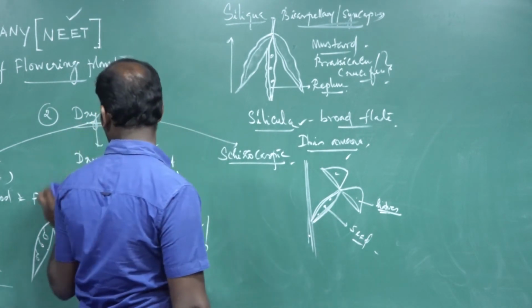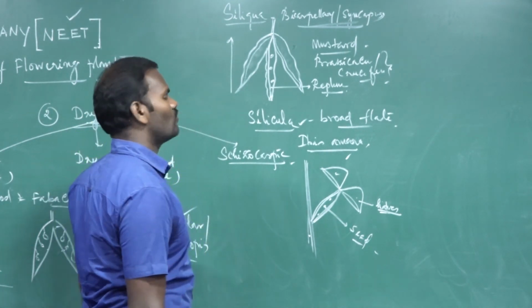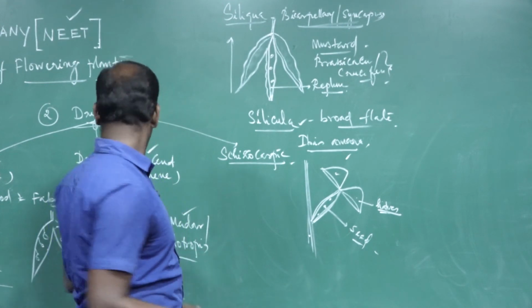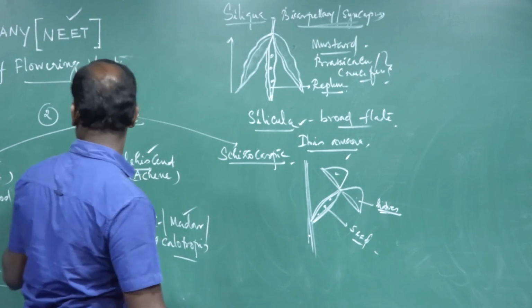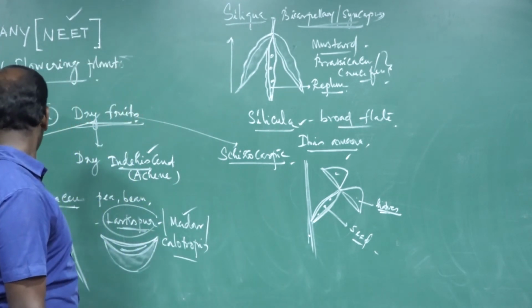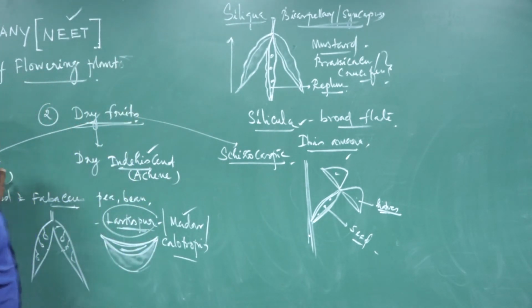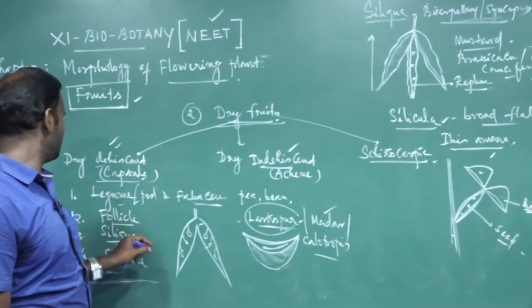So these are the example types of capsular fruit. Legume, follicle, siliqua and silicula are developed from monocarpellary or unilocular ovaries.